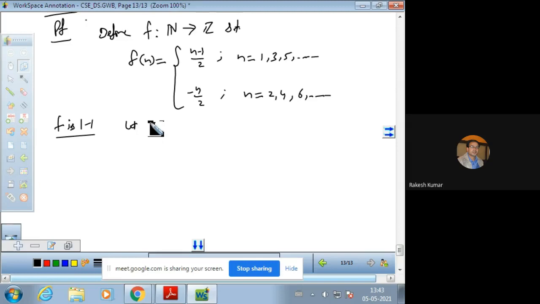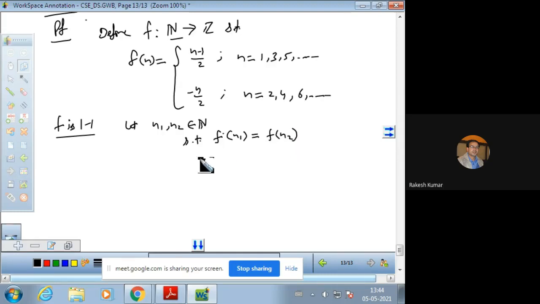For this we need to take two natural numbers in the domain set N. So n1, n2 are two natural numbers such that f of n1 is equal to f of n2.